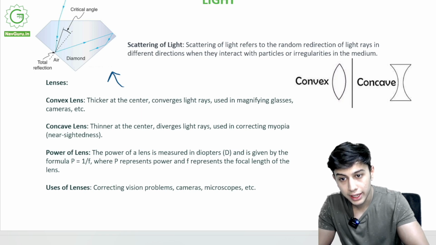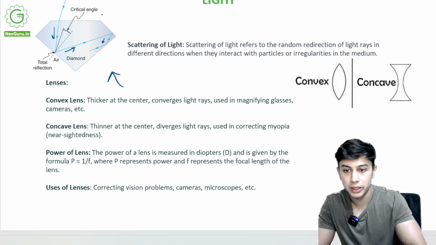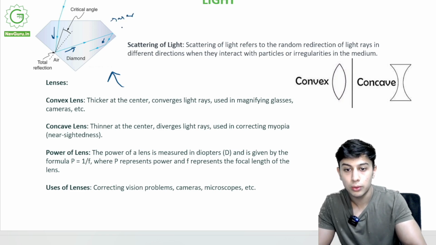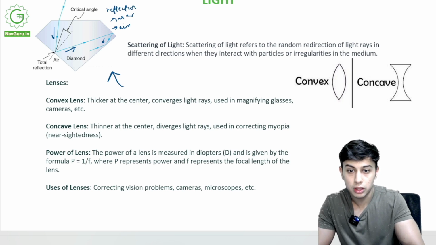Thus this light ray will go through multiple reflections inside it. It is coming from a rarer medium to a denser medium, then it will be going from a denser to a rarer medium again. What is it? Air. It will go back to air. Thus it appears very sparkling to us. A lot of reflection goes on in a diamond.